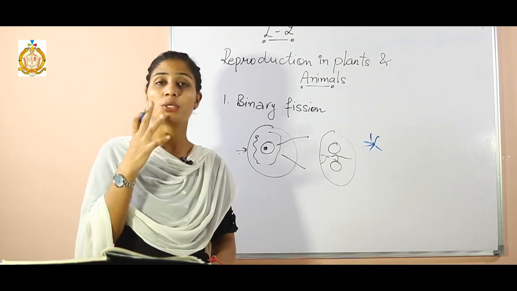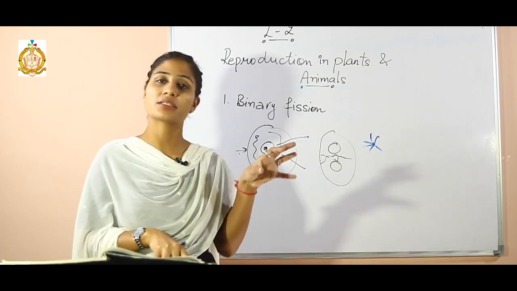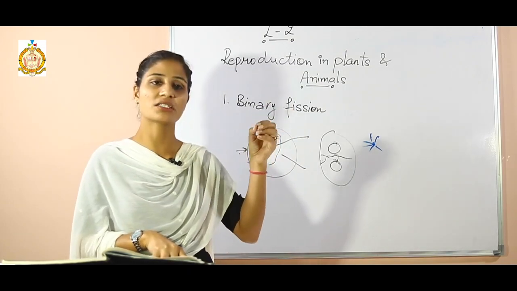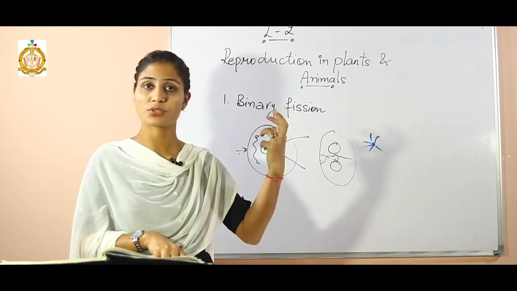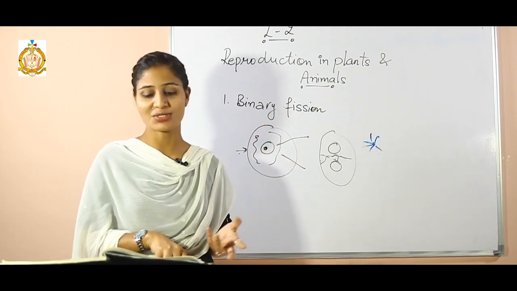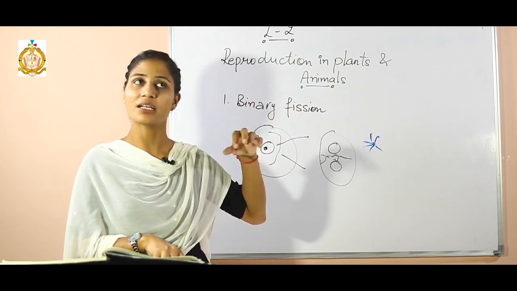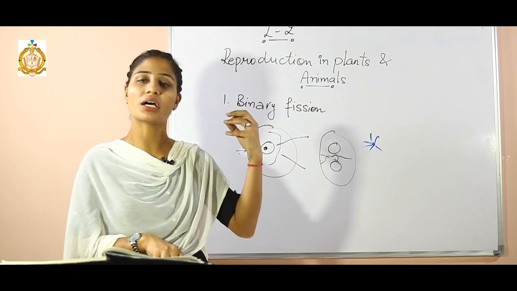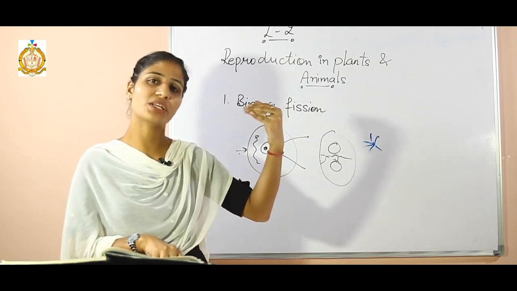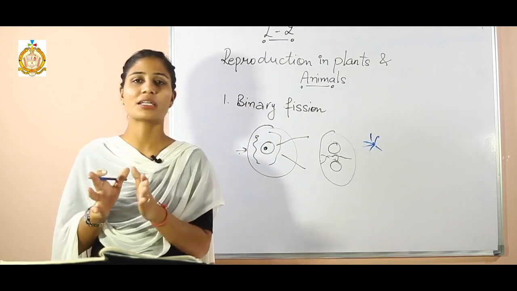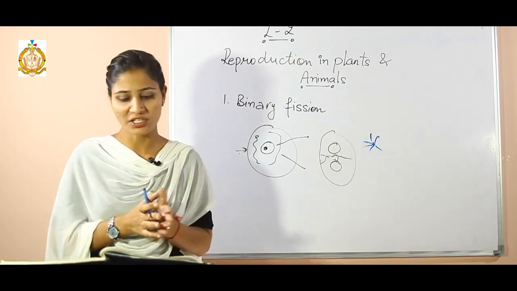Next, leaf buds. You may have seen that on the leaves of some plants, new plants grow, showing their growth. That is known as leaf buds. From that leaf you are able to get the buds, and when you separate those buds, you will get a new plant. So these are a few types of vegetative propagation.